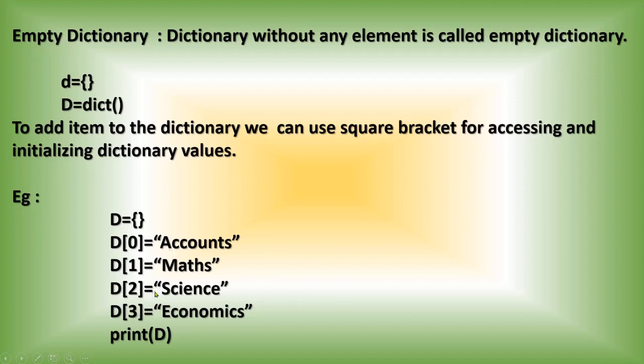Now this statement will create a dictionary. Dictionary name is D, and 0 is the key and the value part is accounts. 1 is the key and the value is maths. 2 is the key and science is the value part. 3 is the key and economics is the value. So you can create a dictionary in this way. Try out the same thing in Python also. So you are creating individual dictionary elements, and finally you are displaying the entire dictionary.